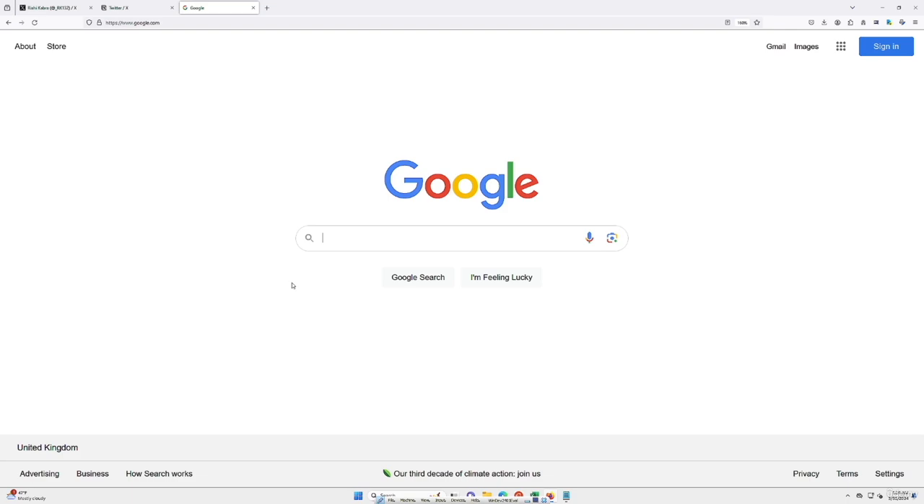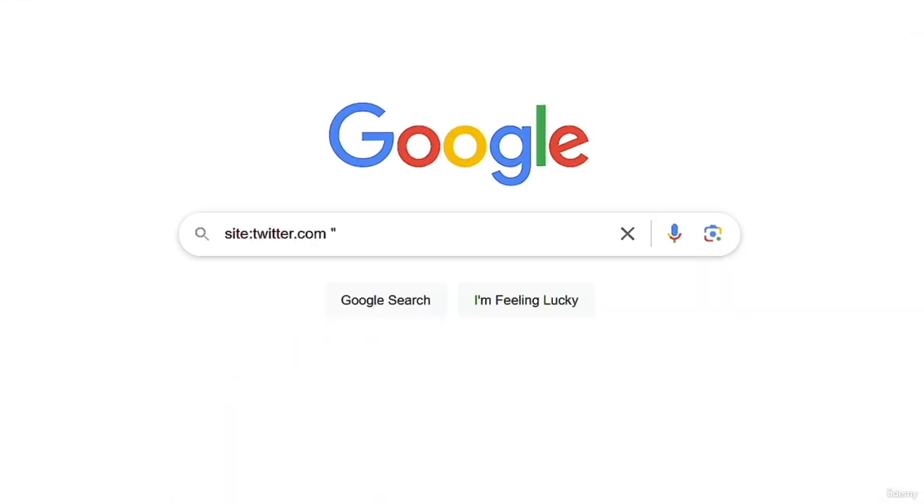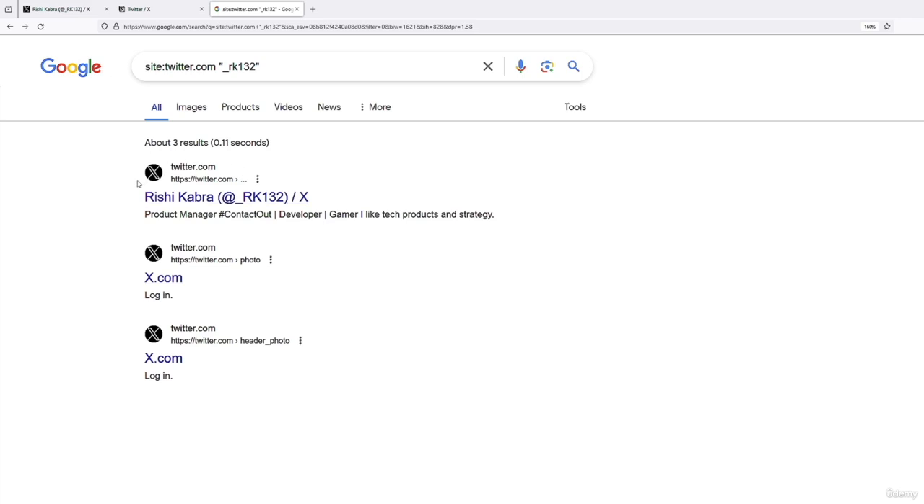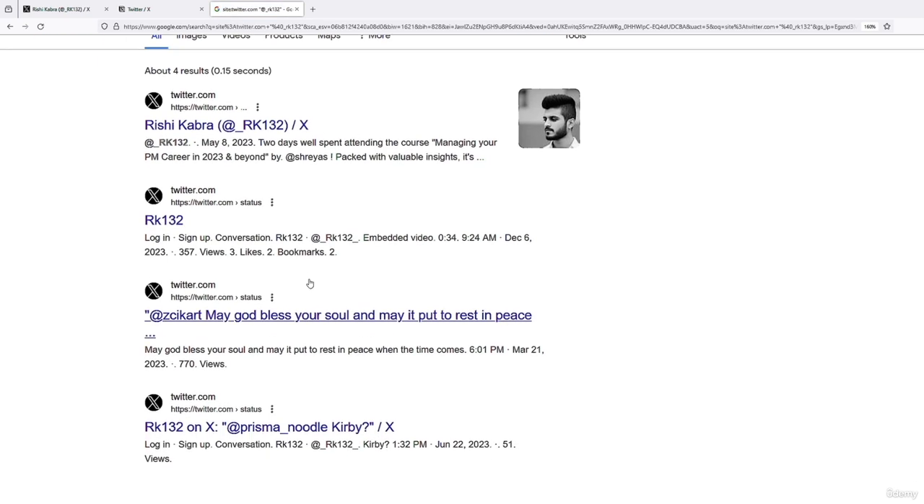So let's go to Google and then say site twitter.com, and then I'm going to add his username RK132 within 2 quotation marks, and then hit enter. And you can see that we have got no search results. So let me try the second search operator by adding an @ and we can see that here we find his Twitter account again, but we still got no information.